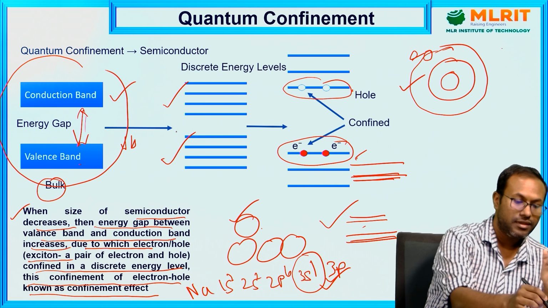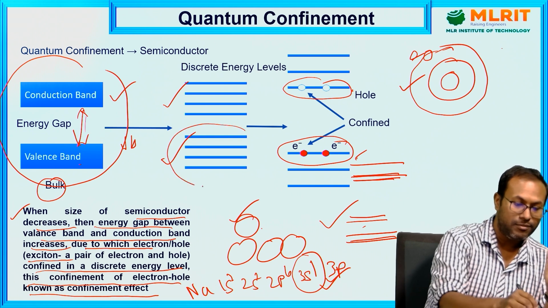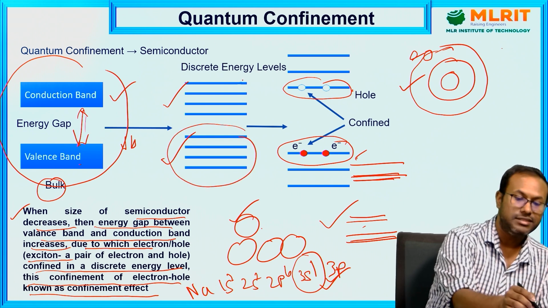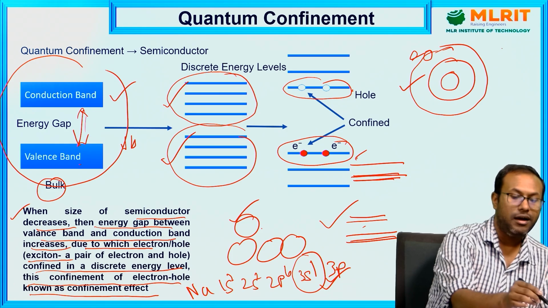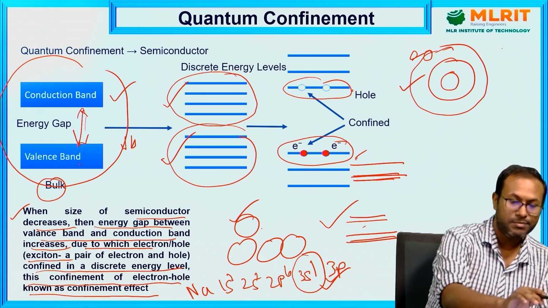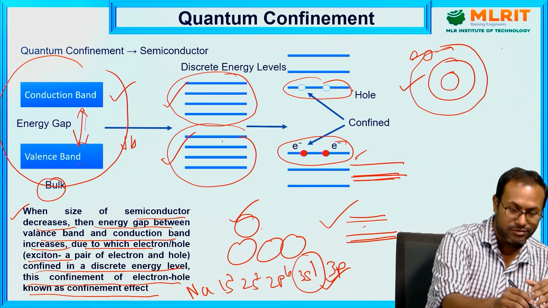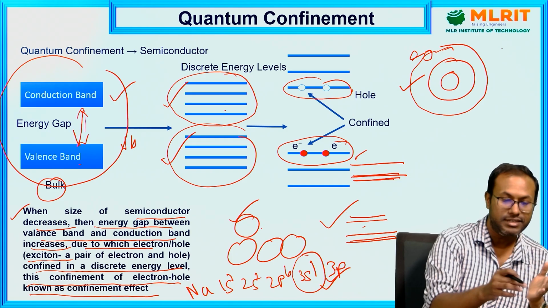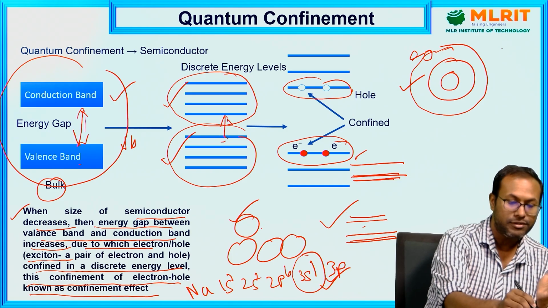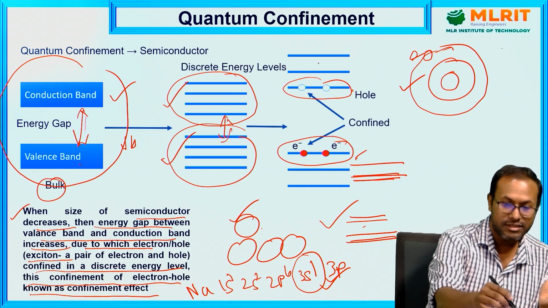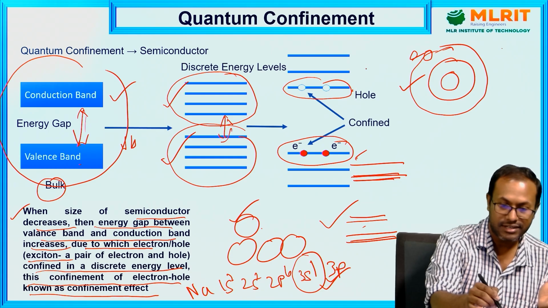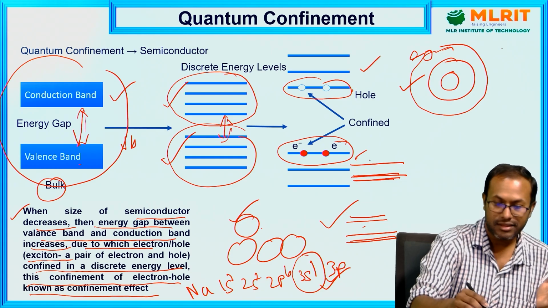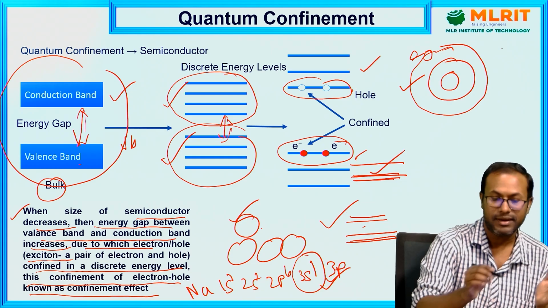This is the diagram for the valence band with decreased size. The conduction band is also shifted to discrete energy levels, and as the number of atoms decreases, the gap between them also increases. So in this case there are fewer discrete energy levels in the conduction band, and fewer energy levels in the valence band.